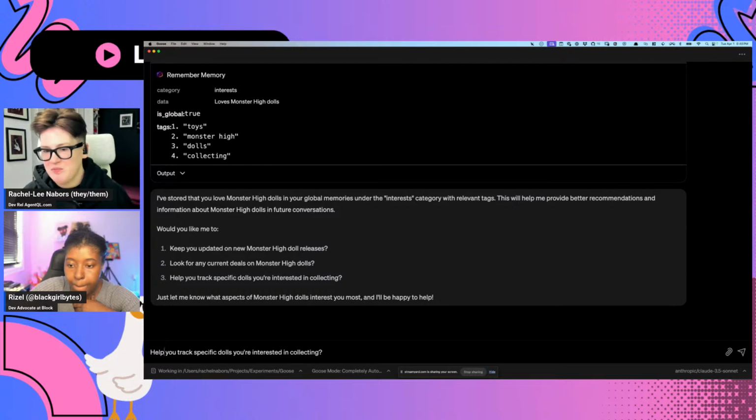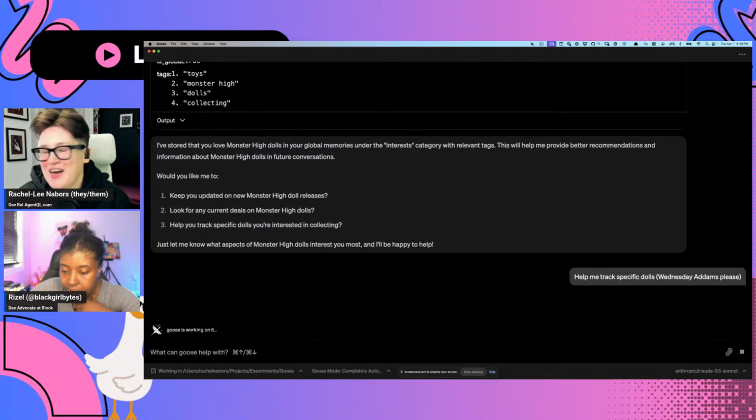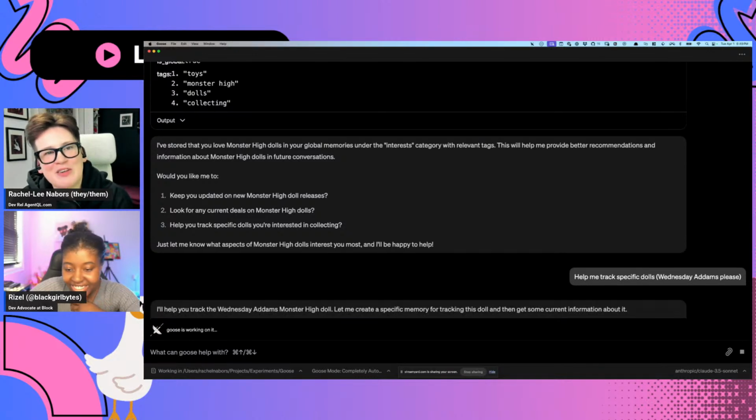I'm going to say, help me track Wednesday Addams, please. I don't need this doll. I have this doll, but I'm just thinking, what can Goose do if I ask it for help with that? Let me create a specific memory for tracking this doll and then get some current information about it. A memory for tracking, what's that going to do?